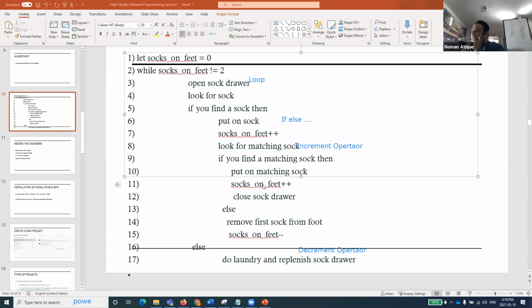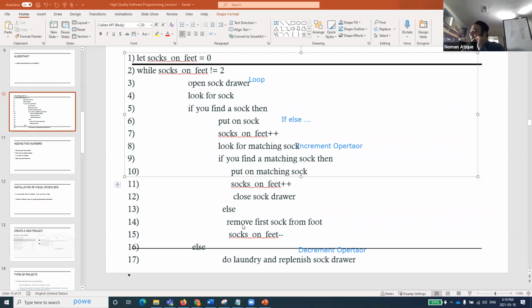So if I reach over here, what is the socks on feet value over here? Yes, you're right. This is 1 over here. So if it has become 1, look for the matching one. If you find a matching one, then put on and then make it. So what will be the value over here in line number 11? Yes, it will become 2. That's very good. Close sock drawer.